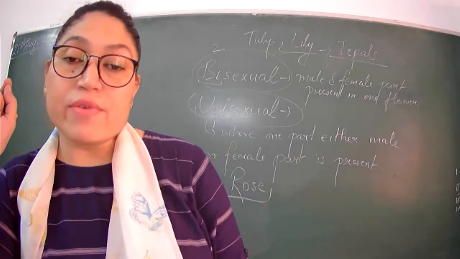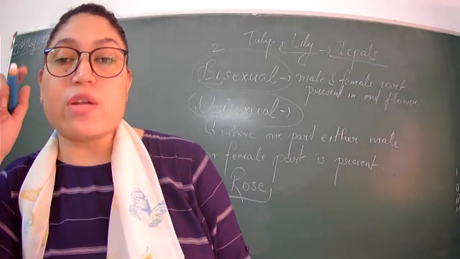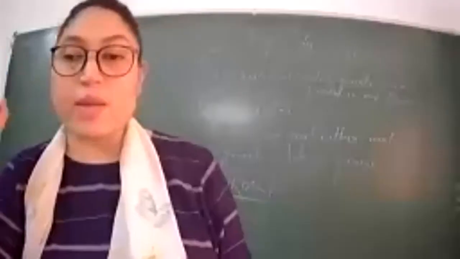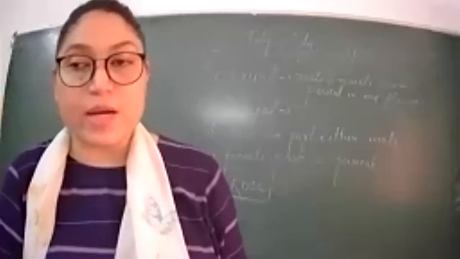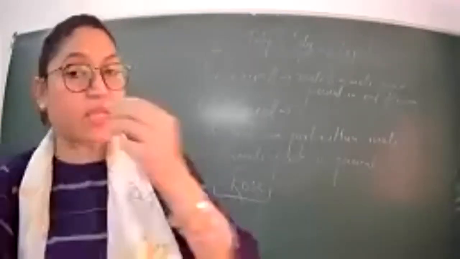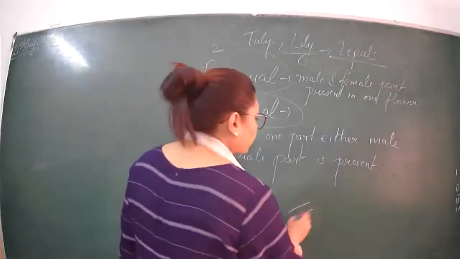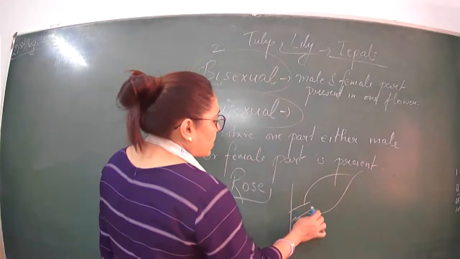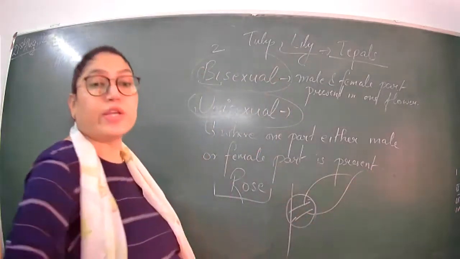Parallel venation is where the veins of the leaves are parallel to each other. Petals are the colored part of the flower. Petiole is the part of the leaf that is connected to the stem. So this is known as the petiole.